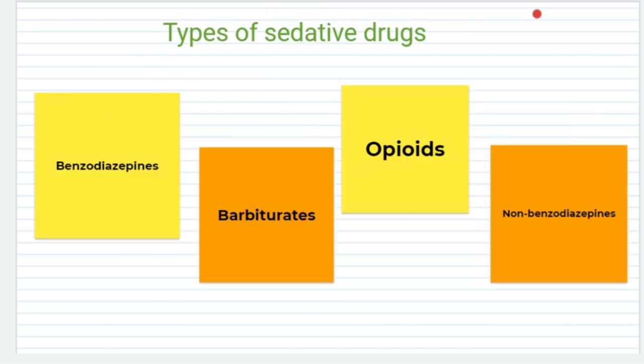These are the types of sedative drugs: benzodiazepines, barbiturates, opioids and non-benzodiazepines. The main difference between benzodiazepines and non-benzodiazepines is the benzene ring. In benzodiazepines that specific ring is present; in non-benzodiazepines it is absent. Barbiturates: thiopental and phenobarbital are examples. Opioids: morphine, fentanyl and meperidine. There are other examples also, but I included only the common drugs we use.